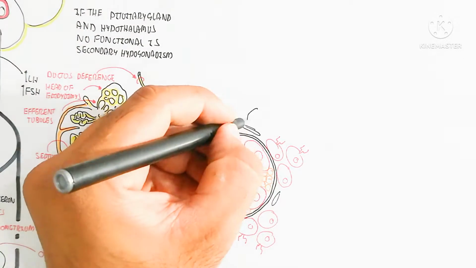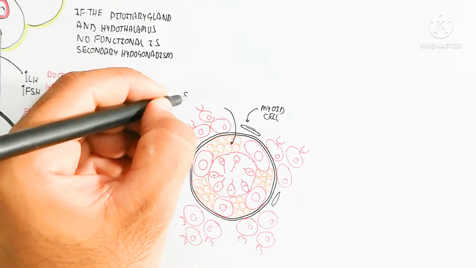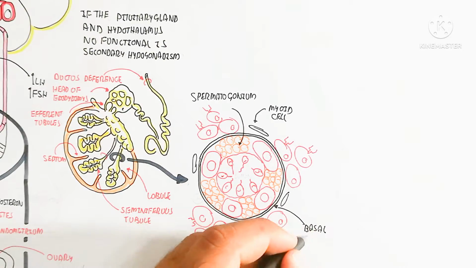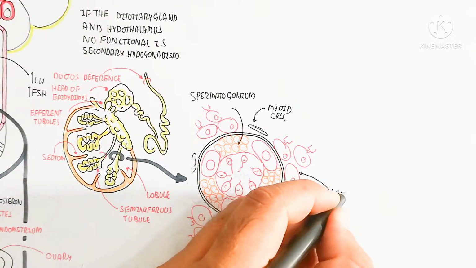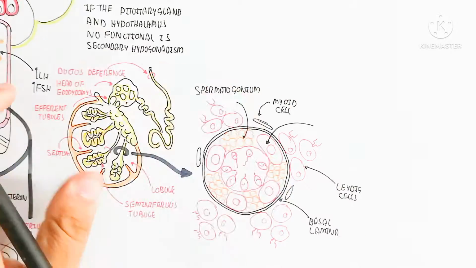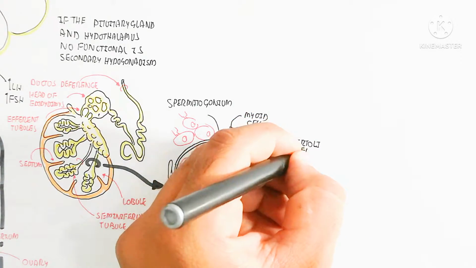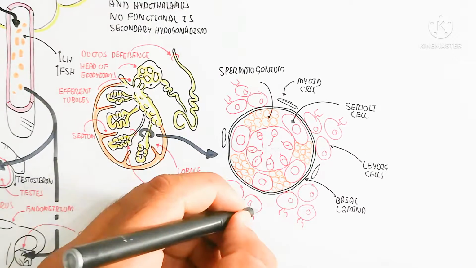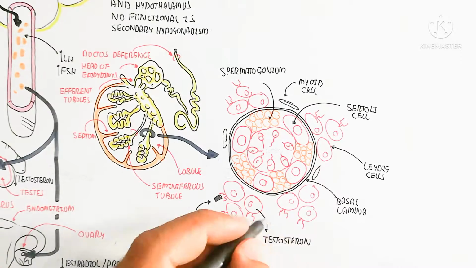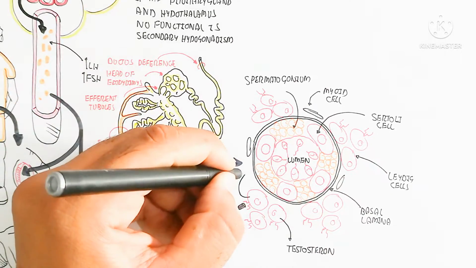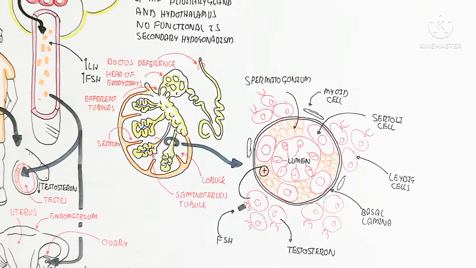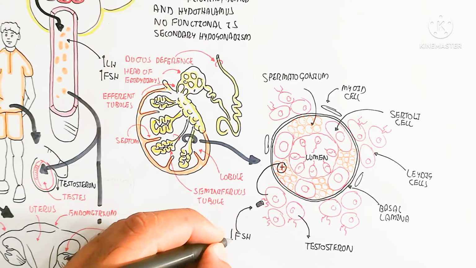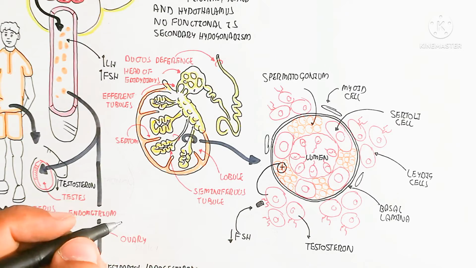So these are the different parts. Here is the spermatogonium, and this is the myoid cell, and this spermatogonium develops the spermatids, spermatocyte to spermatid, and this is the Leydig cell. Leydig cell is very important for the binding of the hormone to release testosterone, and this is the basal lamina. In this way the testosterone will increase and trigger the spermatogonium to produce sperms, known as spermatogenesis, in the lumen. So these sperms are mature.